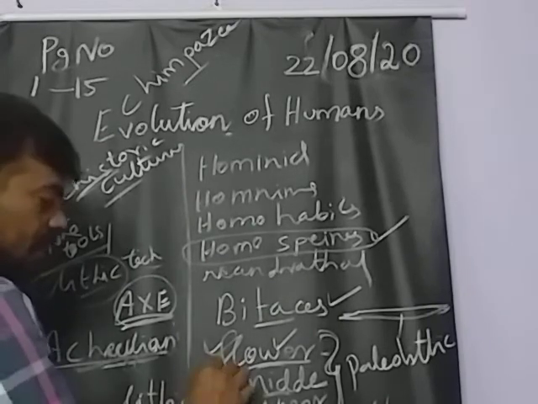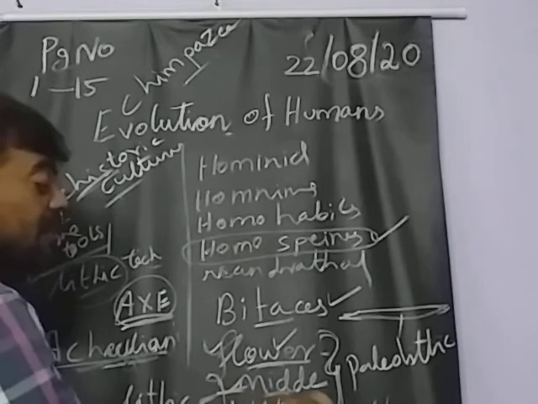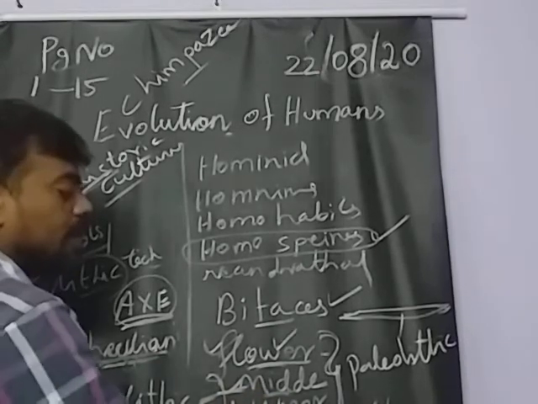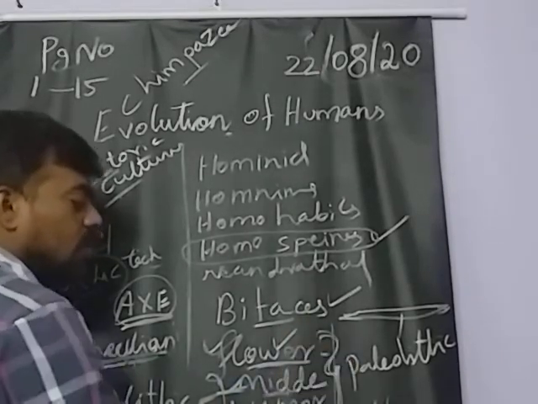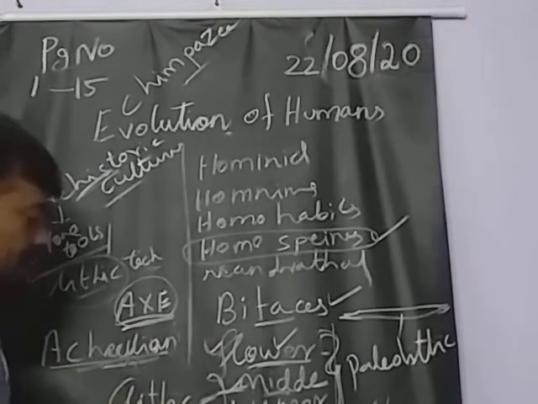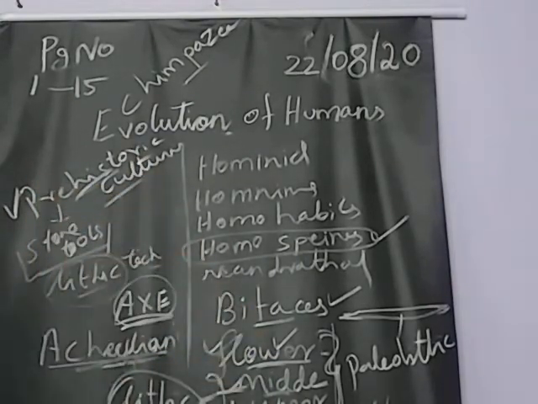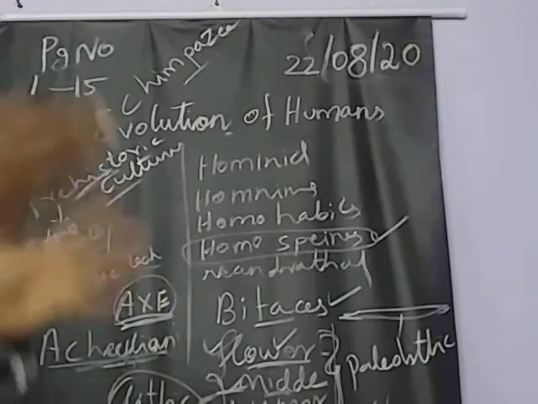In the middle, they started to use lithic technology more. Here they use different kinds of tools made from stone. So for lower, middle, upper, the main concept is based on lithic technology only.